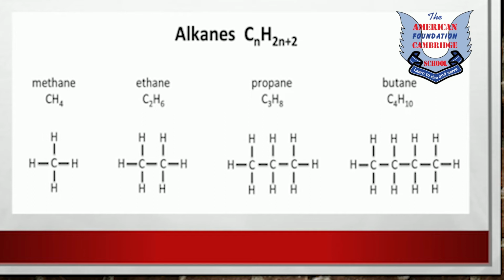Let's have an example. For instance, we are calculating the hydrogen atoms present in ethane molecule, the second one here, C2H6, and we don't know the hydrogen atoms. We only know that there are two carbon atoms. So we will put 2 value in this formula instead of n, and then it becomes C2, H2 multiplied by 2, 2 times 2 is 4, plus 2. It becomes 4 plus 2, 6. In this way we can easily calculate the hydrogen atoms.